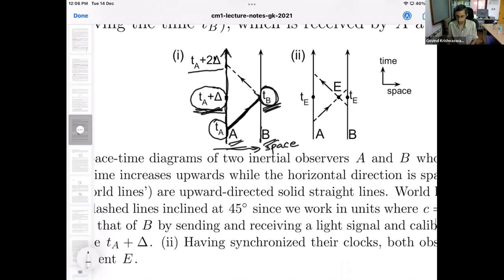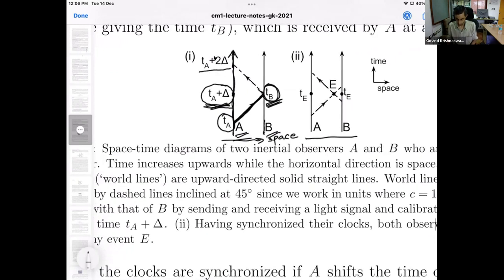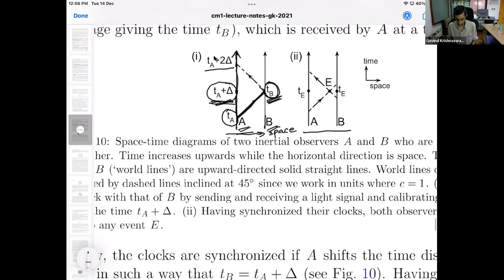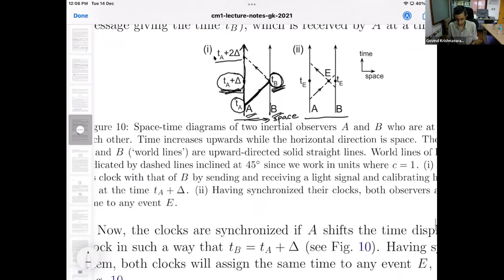And this was the picture for any other event, not necessarily along either of their trajectories. This is how they would determine the time of an arbitrary event E, again by the same radar method. Now let me go to the next step.